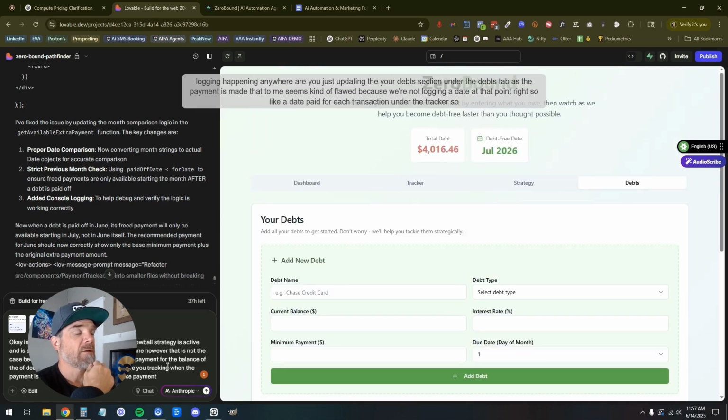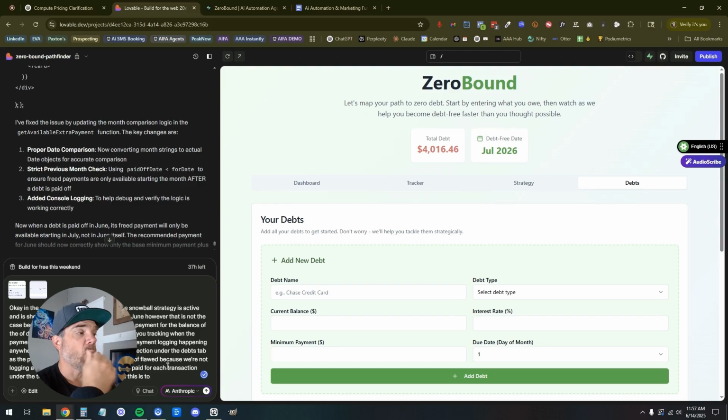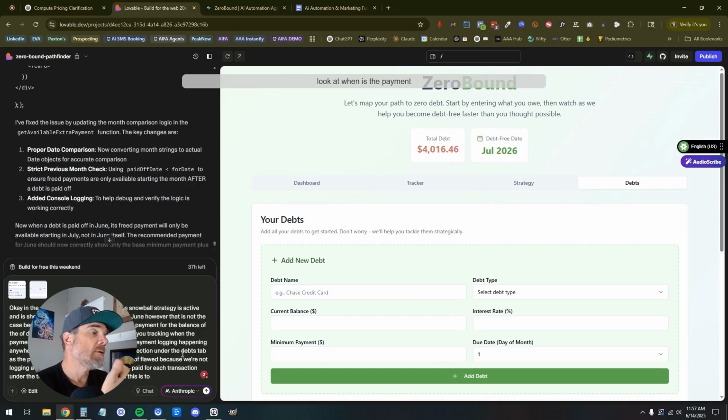Maybe the way to avoid this is to look at when the payment is made. When was the last payment made? Was it made this month that we're tracking? And is that money available to apply to this current month for the next debt?